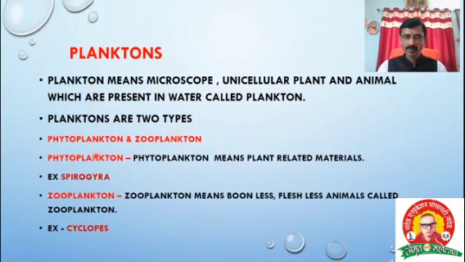Before that, what is phytoplankton? The phytoplankton means plant related material. Nothing but plant related material called the plankton. Example, you know very well, that is the Spirogyra. Okay, the next one, that is the zooplankton. What is meant by zooplankton? Somewhat little bit different. Zooplankton means boneless. Zoo means related to the animal, but here it is somewhat different. Zooplankton means boneless, without bone, fleshless animal called the zooplankton.